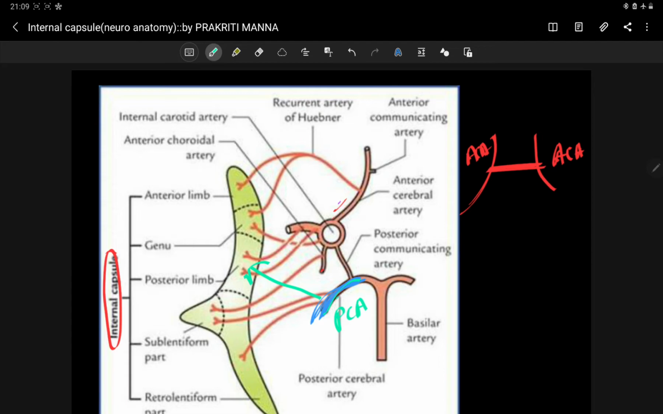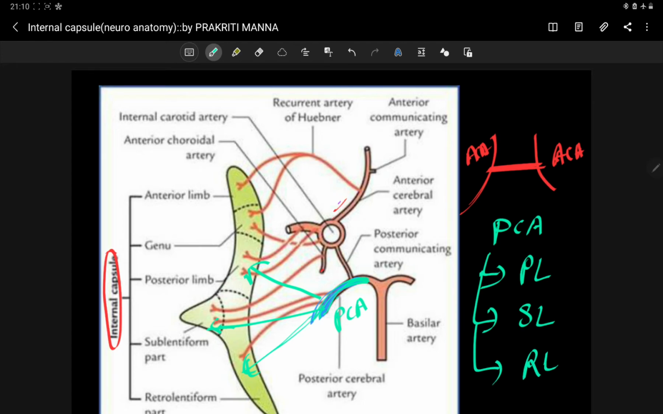The posterior cerebral artery is also supplying your sublentiform and retrolentiform parts. So what I am telling, the posterior cerebral artery, which is forming the circle of Willis, is supplying your posterior limb, the sublentiform part, and the retrolentiform part of the internal capsule. All right.